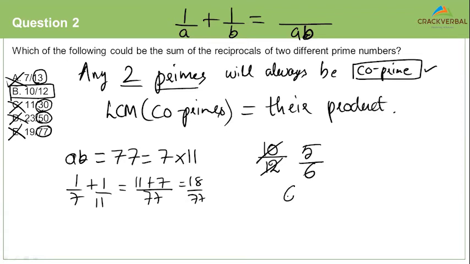Can you write 6 as a product of two prime numbers? Absolutely. 2 into 3. So what is 1 by 2 plus 1 by 3? 1 by 2 plus 1 by 3 is nothing but 5 by 6. So 10 by 12 is the answer here. Most of you fell for the trap. And the trap is the fraction here is not expressed in its simplest form.